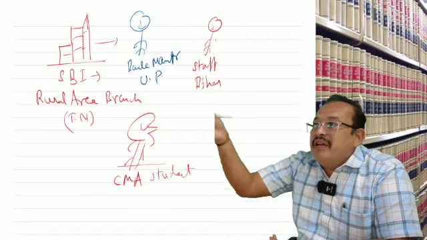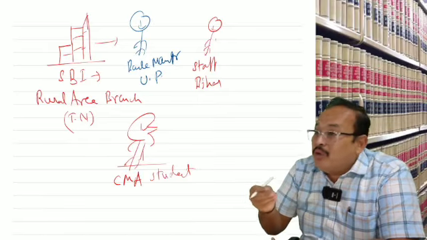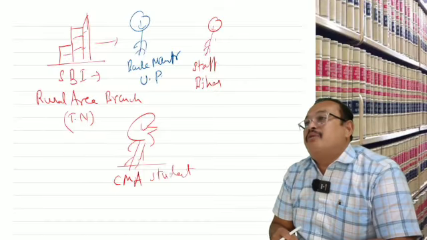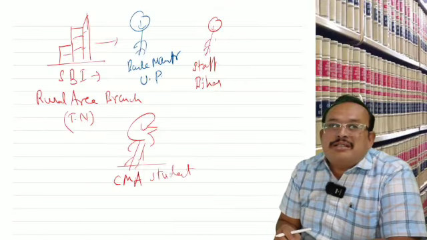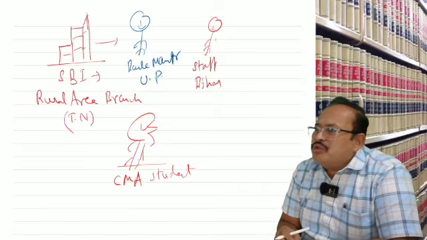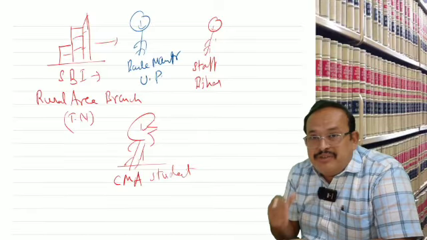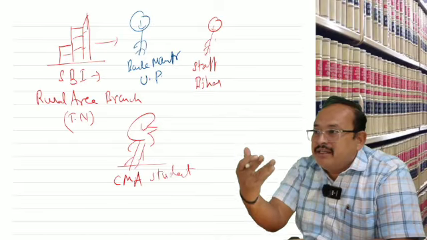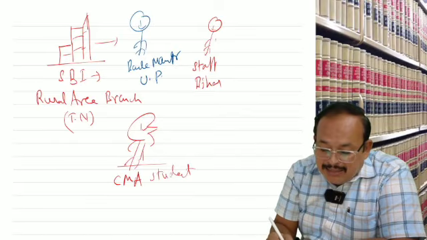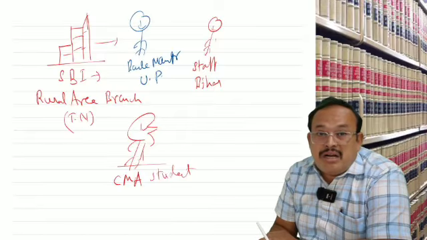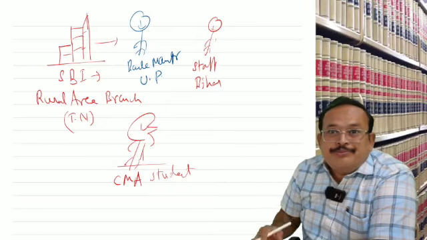Please convey to the public at large in your local language and get customers for us. It would be highly helpful. Then the CMA asked, I will do it for you. How much will you pay me? I am facilitating your business. How much will you pay me? The bank manager said, I will pay you rupees 100 per customer. If you open the account, 100 rupees to you.